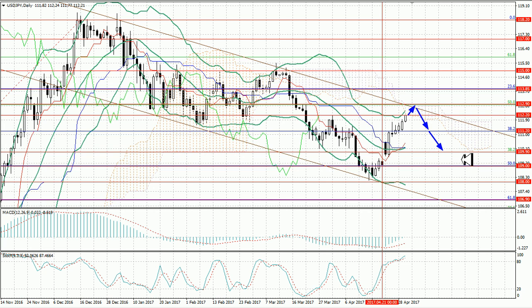Now, technical indicators do not rule out a growth continuation. The MACD histogram is about to enter the positive zone and form a buy signal. The stochastic is in the overbought zone but directed up. In general, the pair has potential for some further growth.